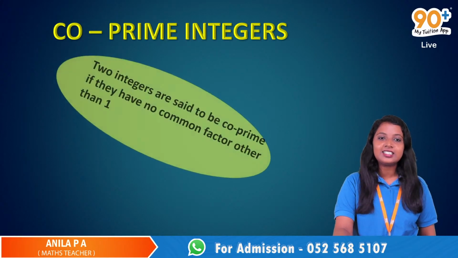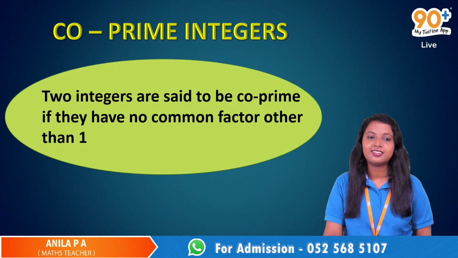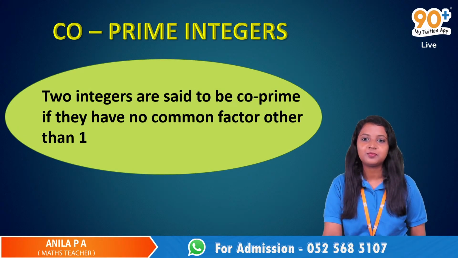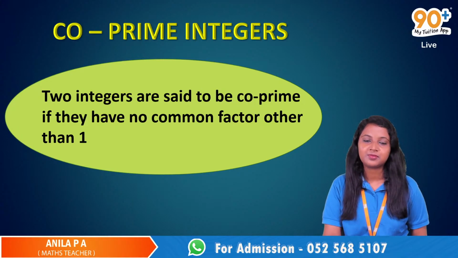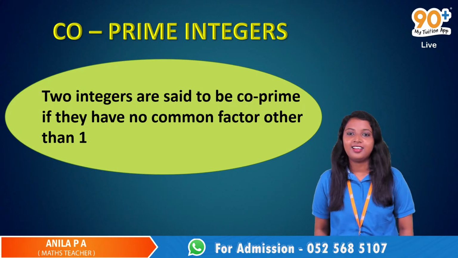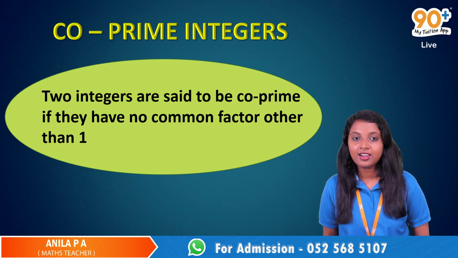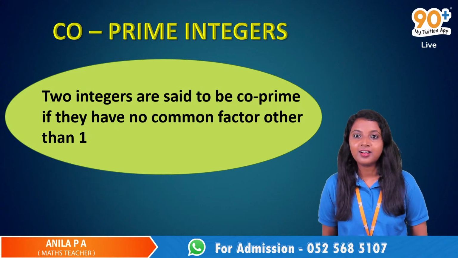Okay, just read this. What are co-prime integers? Two integers are said to be co-prime if they have no common factor other than 1. Okay. Yeah. That's exactly what I'm about to say, ma'am. I was about to say, ma'am, but then you showed the slide, but no problem.